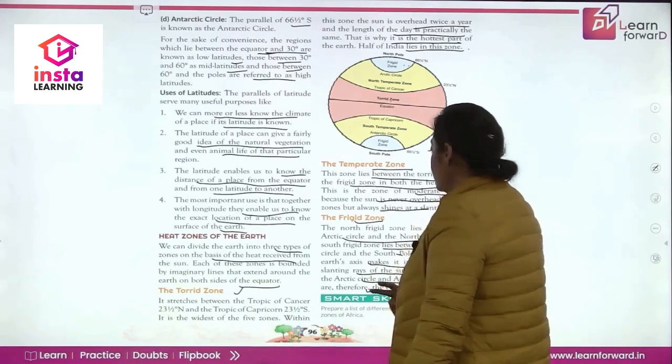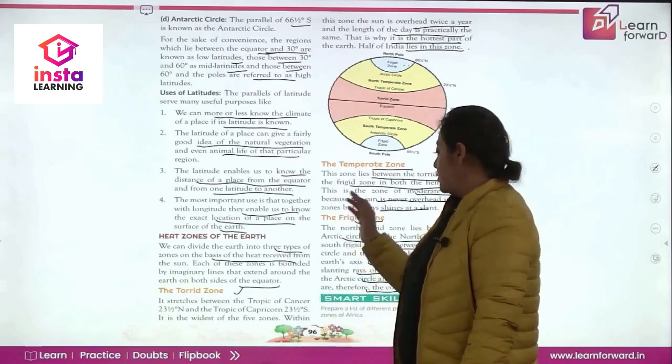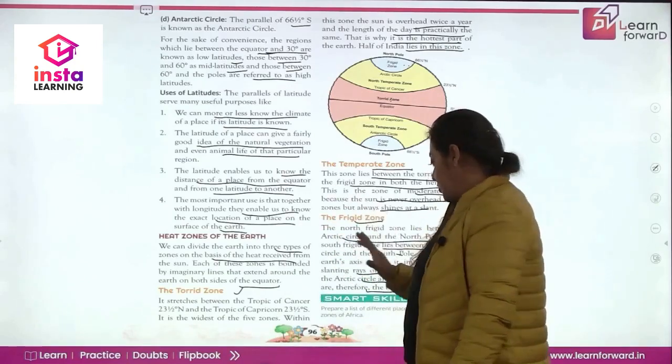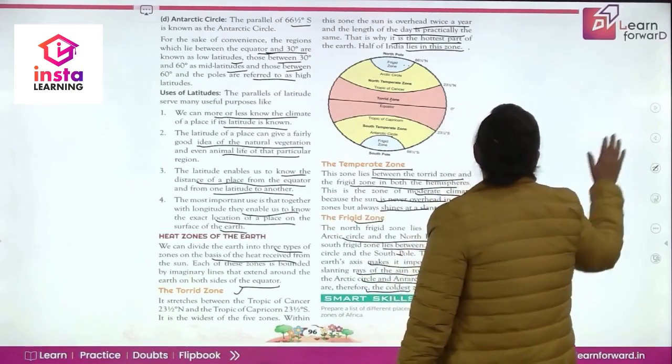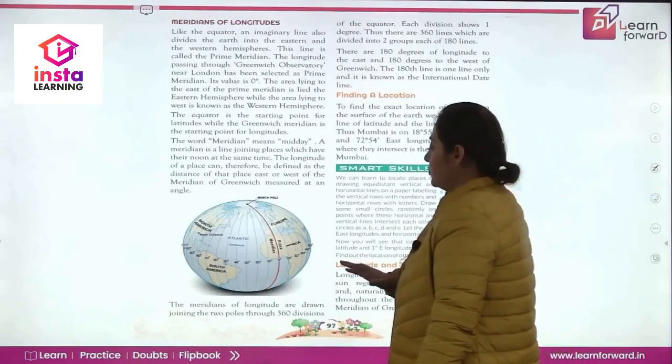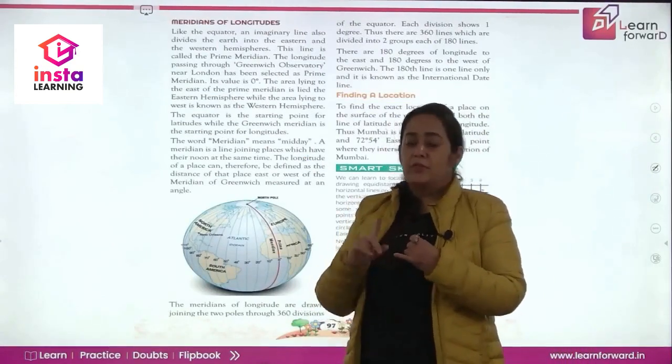Which is the coldest zone? We studied about the torrid zone, temperate zone, and frigid zone. Which is the coldest zone? The frigid zone. Now you have to remember this. This is very important. Easy also. Studied about the latitude. We studied about the zones.